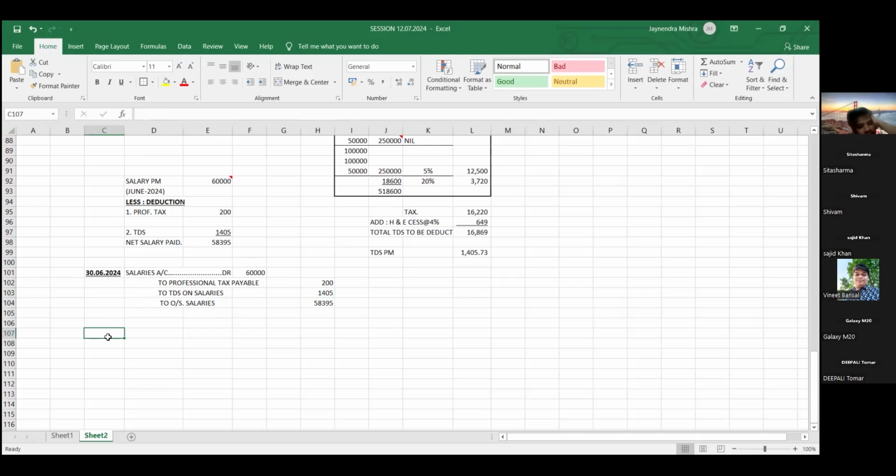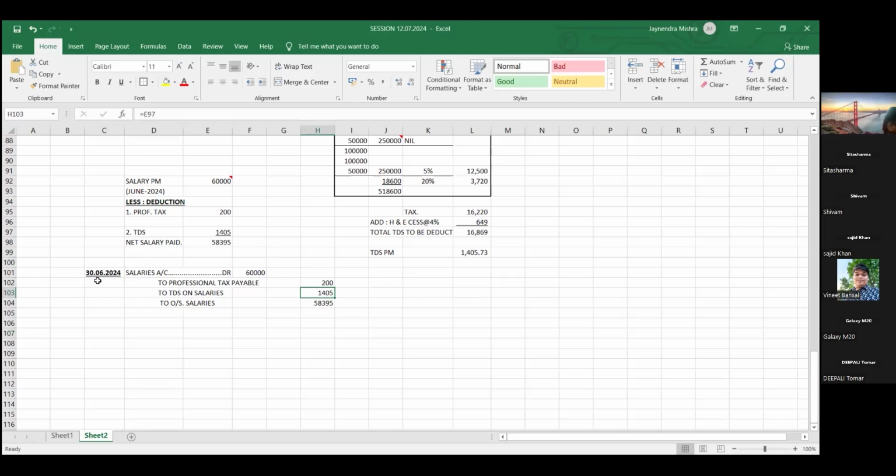So friends, what is the TDS liability? TDS payment due date, remember, is the 7th of next month. TDS is to be paid by 7th of next month. Meaning, friends, this 1,405 TDS we have deducted in June month.